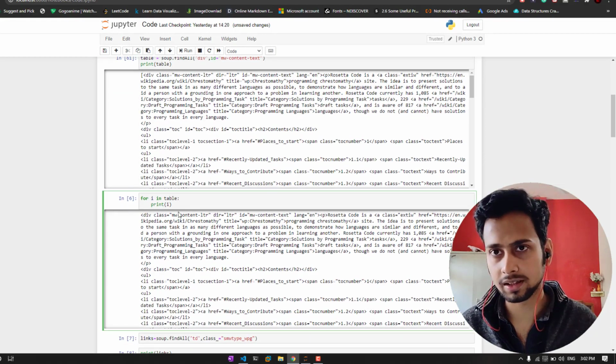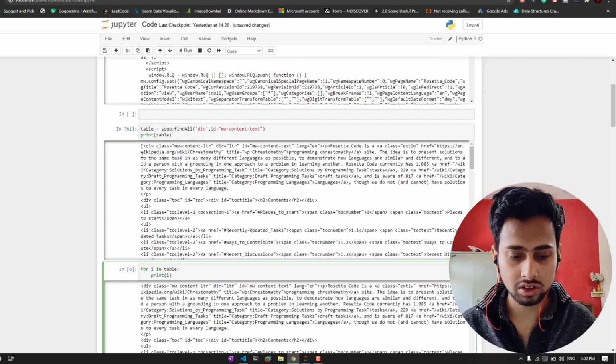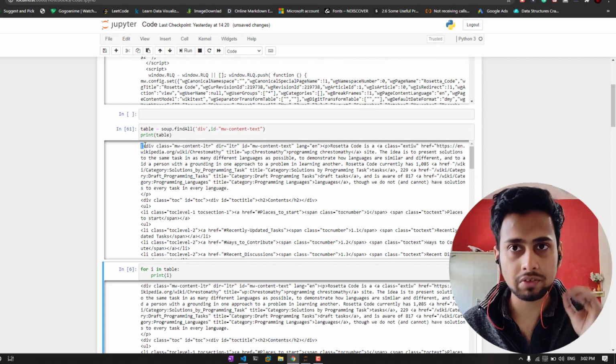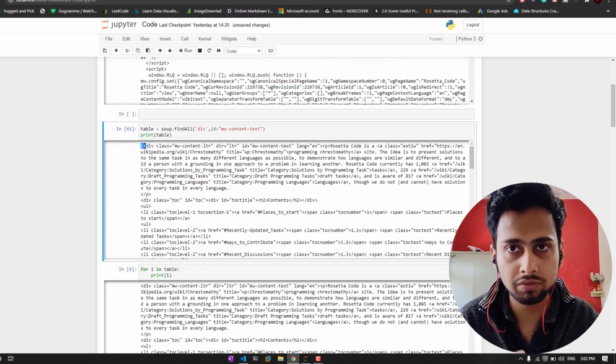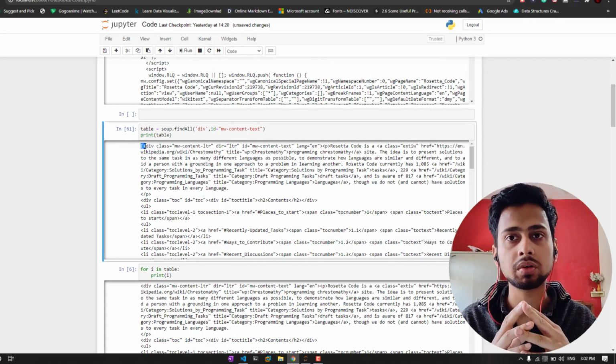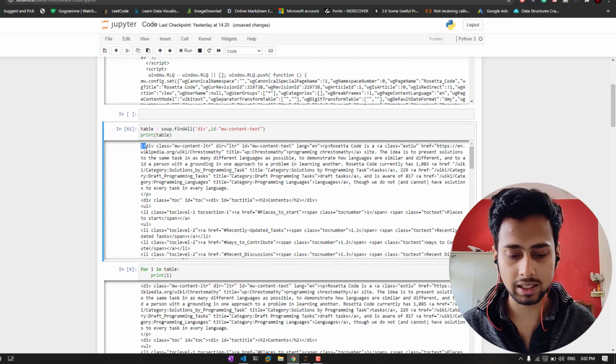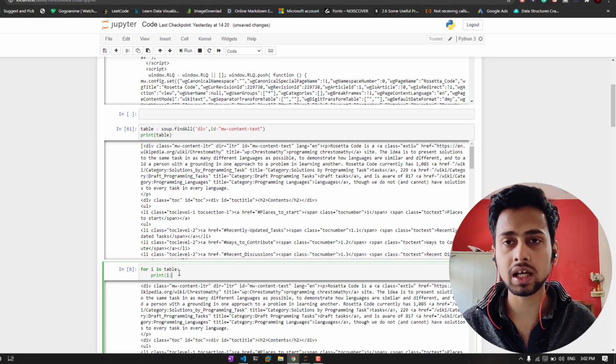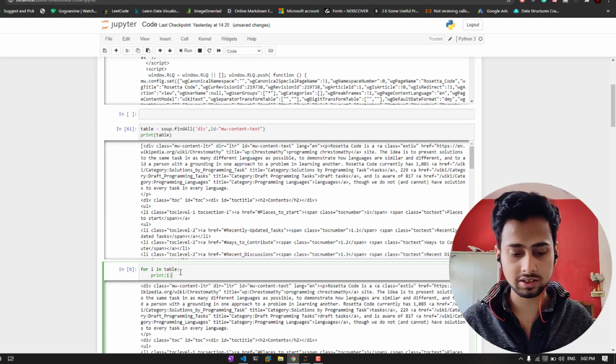So for i in table, just iterate throughout the list. These are basically lists. If you are familiar with Python, you know about list, or if you are not familiar with Python, you basically know the concept of array. So this is basically an array which contains all of these. We are iterating throughout the elements inside this array.